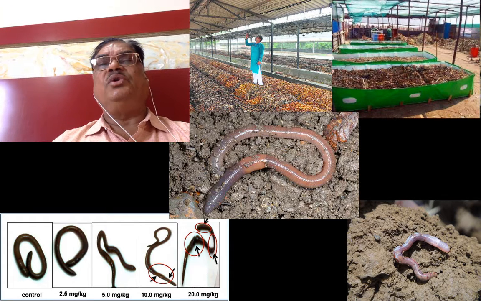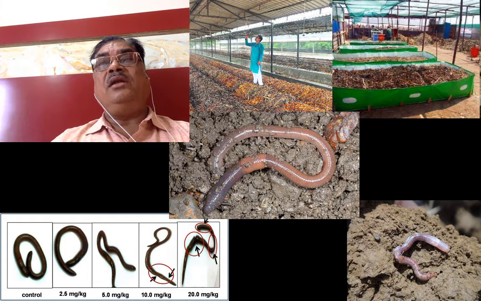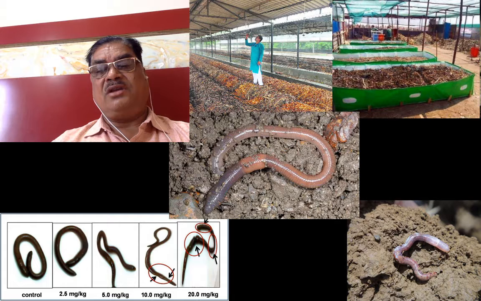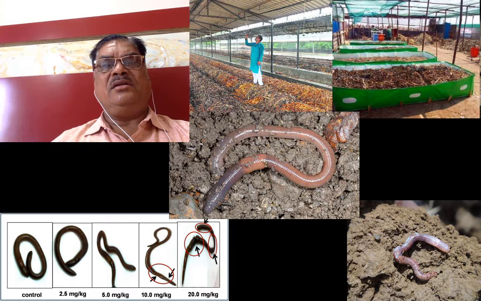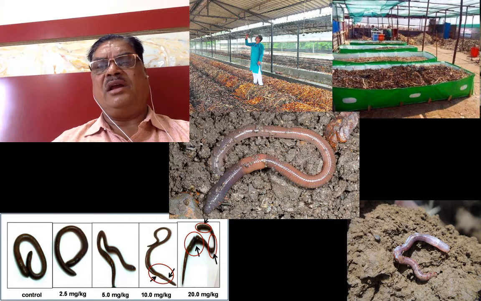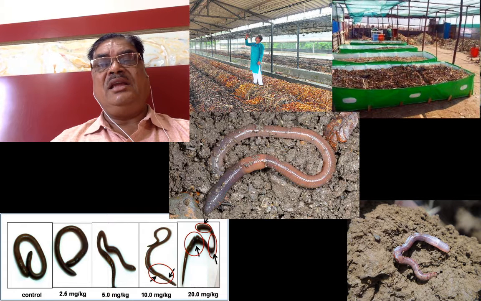Some figures are shown here. Indiscriminate use of pesticide affects the body of this organism. It also affects reproductive capacity. They release fewer cocoons, fewer juveniles and all these things.